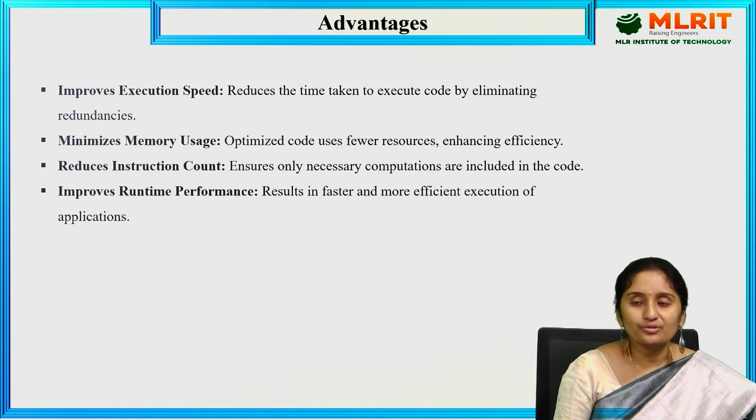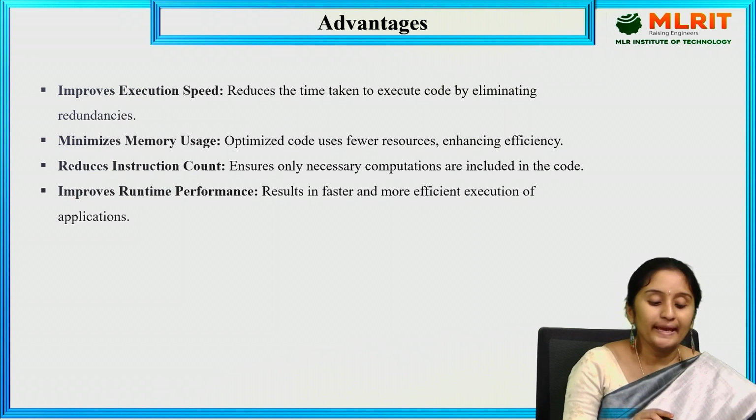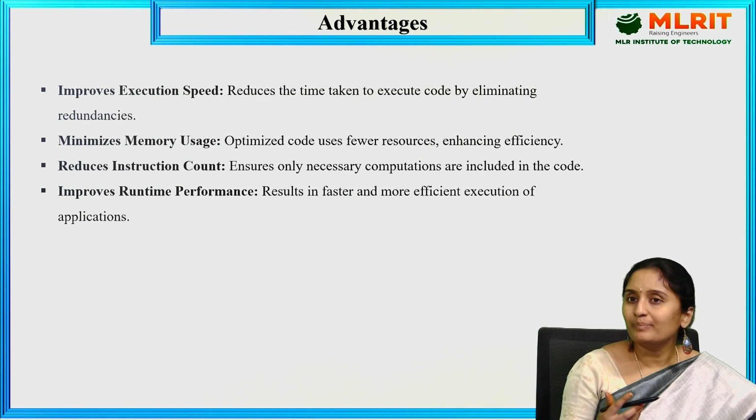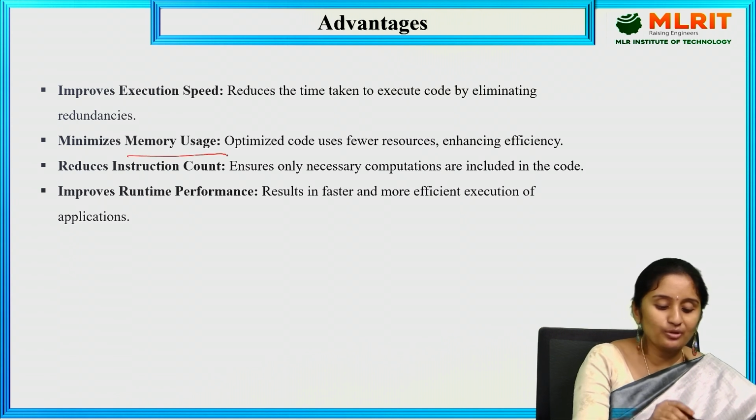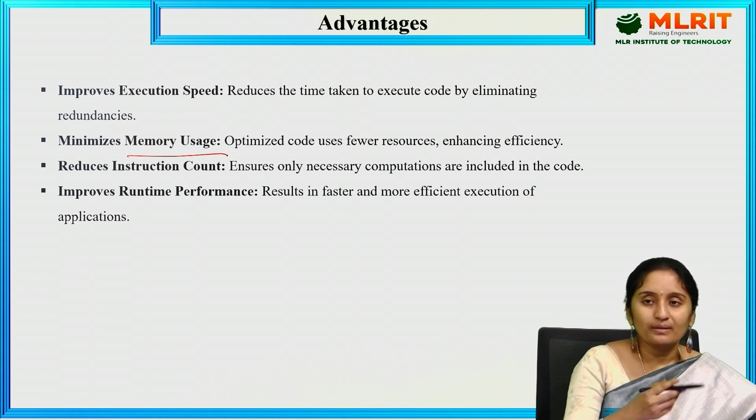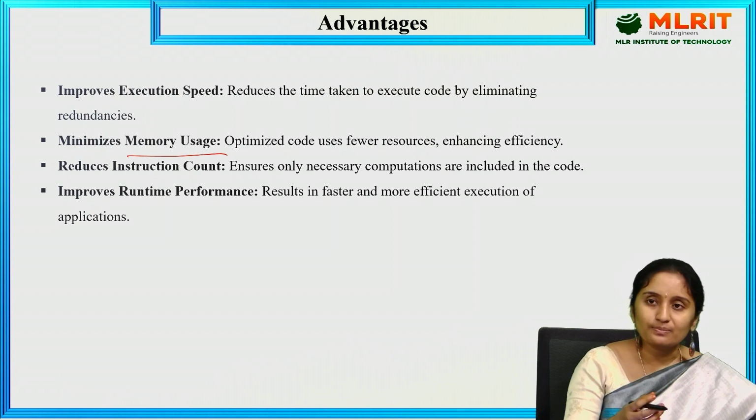The advantages of optimization of basic blocks: it improves the execution speed. It reduces the time to execute by eliminating the redundancies, by applying dead code elimination, common sub-expression elimination, strength reduction or copy propagation. All these techniques come from structure preserving and algebraic transformation. Minimizes memory usage. When we optimize the program, it takes less memory and execution is also very fast.